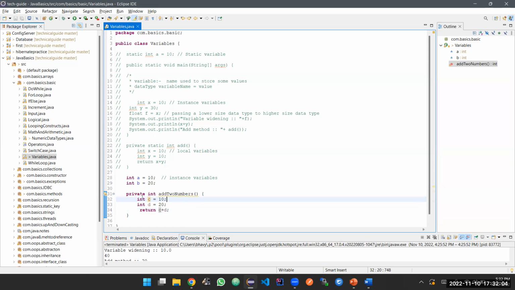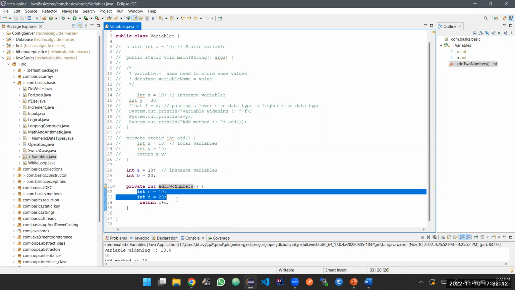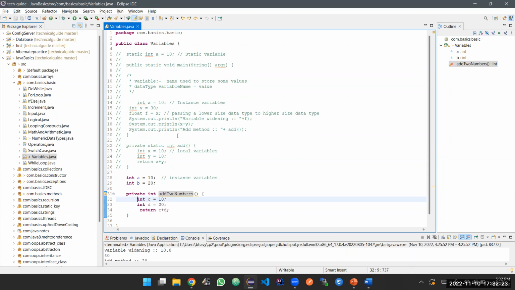Now, if you see, this is a class, this is a method, and I'm declaring a variable inside the method. So these are called local variables. If you're defining a variable inside the class, it is called an instance variable, and if you're defining inside the method, it is called a local variable. And if you add a static keyword to it, this is called a static variable.